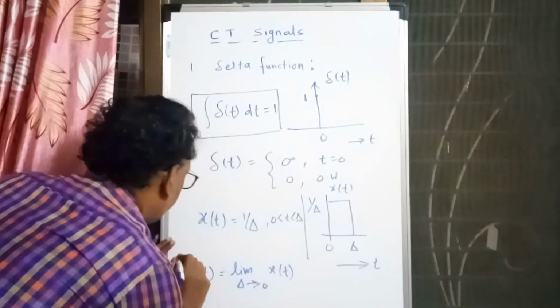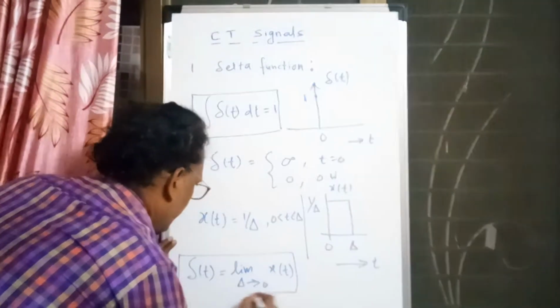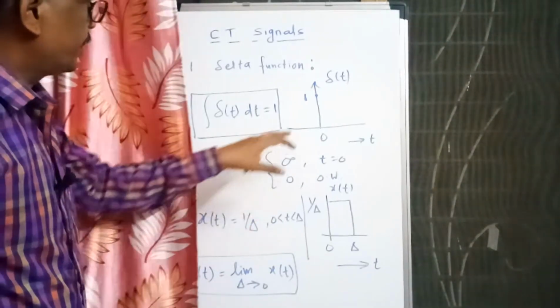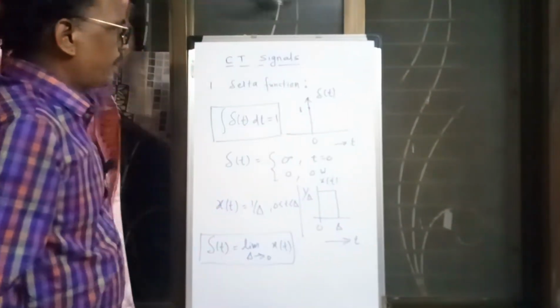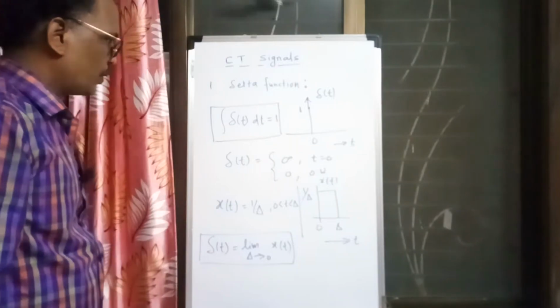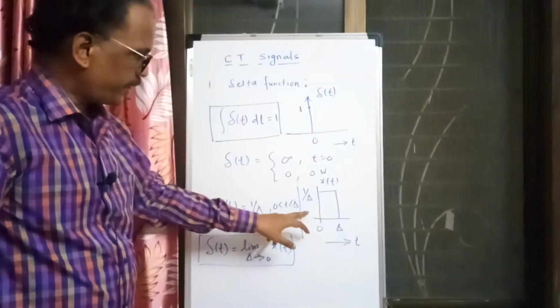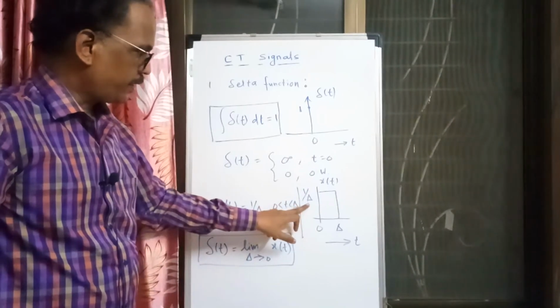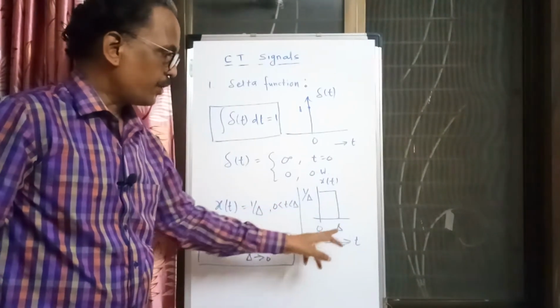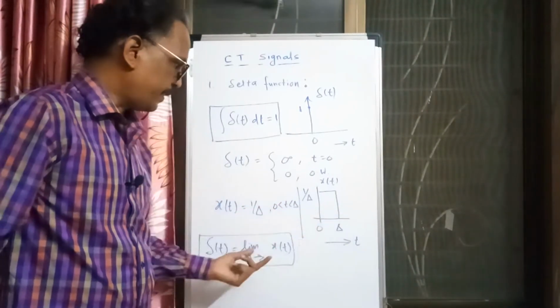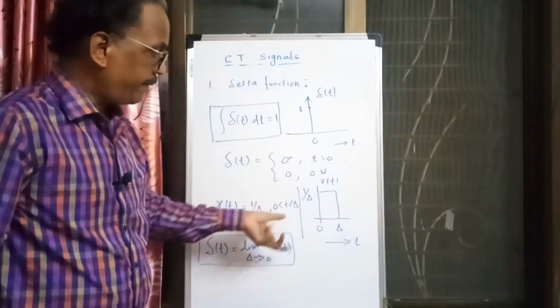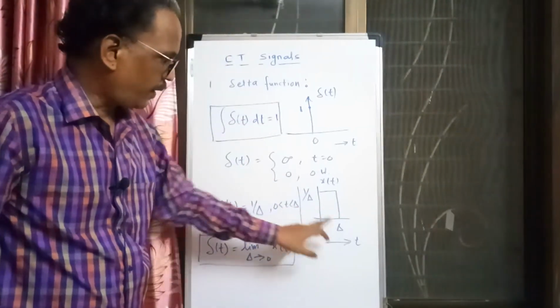Practically it is not possible to generate or realize the ideal delta function, so we use its approximation, which is like this: 1 by delta is the height, and the width is delta. Since delta is very small, the height will be very large.